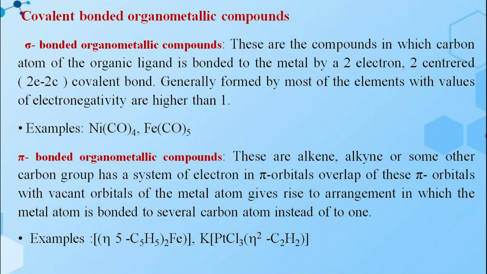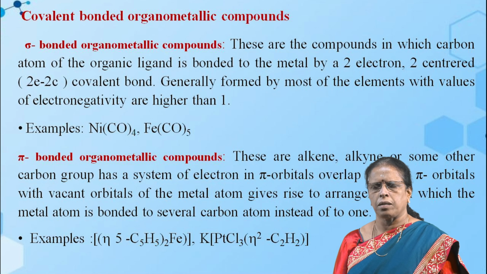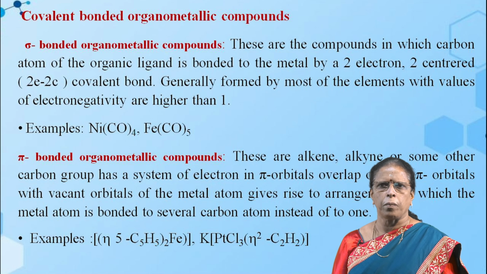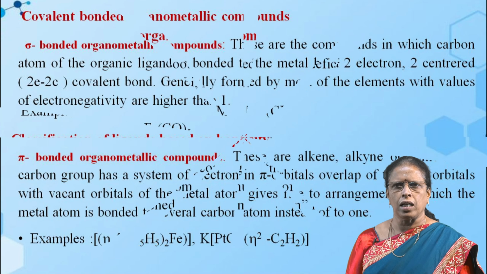For example, bis-cyclopentadienyl iron. Here 2 cyclopentadienyl groups are attached to the iron atom. Then next one, Zeise's salt. Here potassium trichloro bis-ethylene platinate is obtained, that is known as Zeise's salt. These are the examples for pi bonded organometallic compounds.